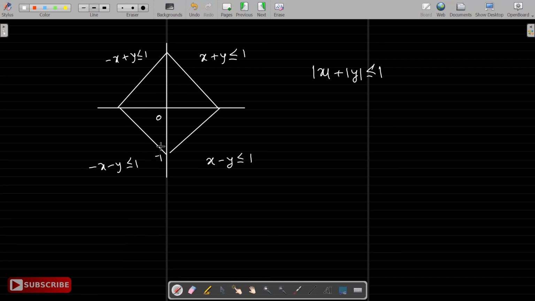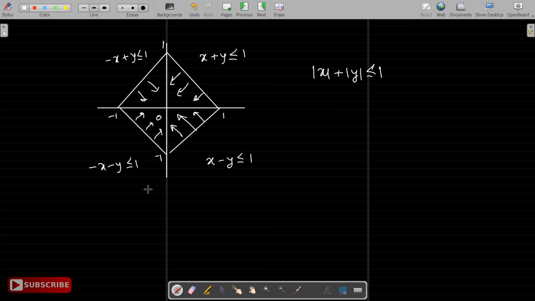So this is minus 1, this is minus 1, this is plus 1, this is plus 1. And when I say less than or equal to 1, it's a region. As I said earlier, a line will divide the plane into 2 parts. One is less than, one is greater than. You can quickly check by any one point. The best point is the origin. If I put 0, 0 in this equation, 0 plus 0 is less than 1. So that means this side is the less than side. And check similarly, this will be less than 1, this will be less than 1, and so on.